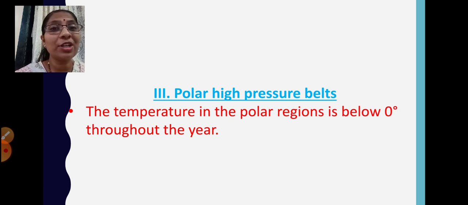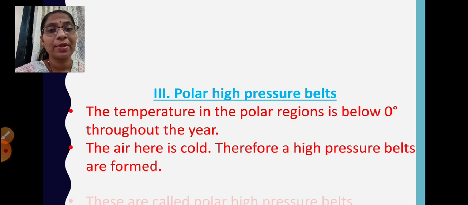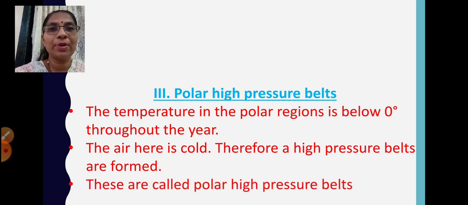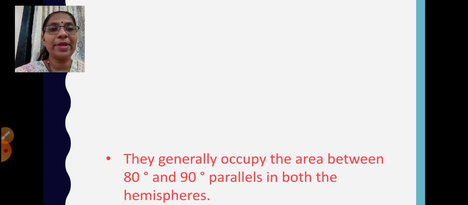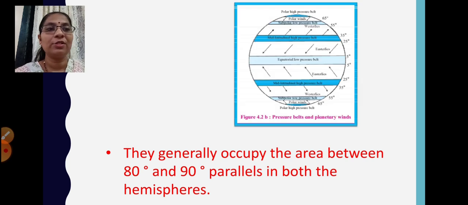So the pressure is high in these regions. The air here is cold, therefore high pressure belts are formed, and these are called polar high pressure belts. These pressure belts occupy the area between 80 degrees to 90 degrees parallels in both the hemispheres. So you can see over here.